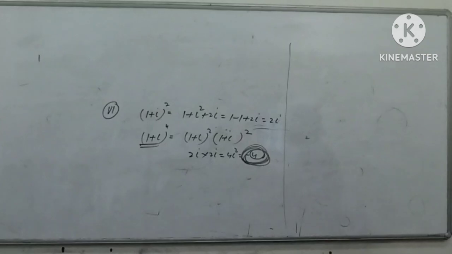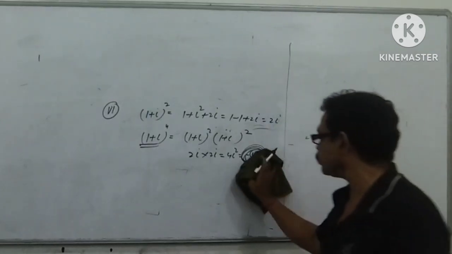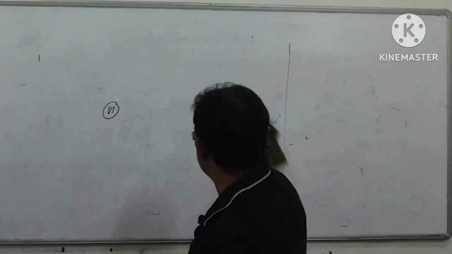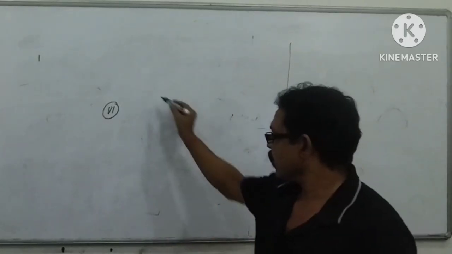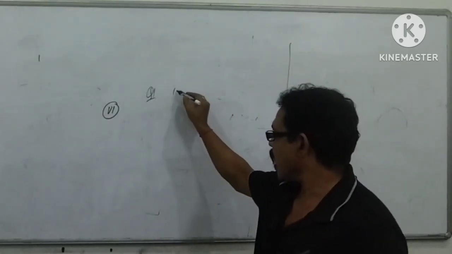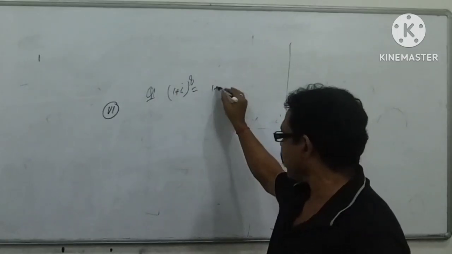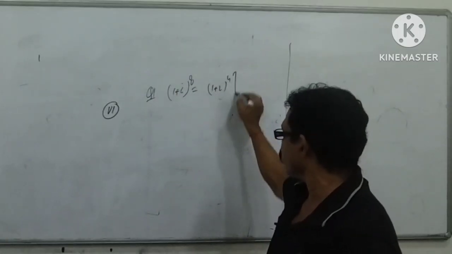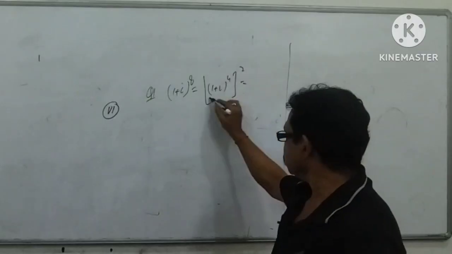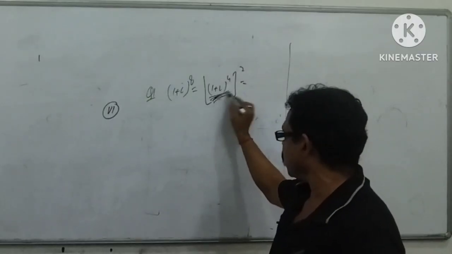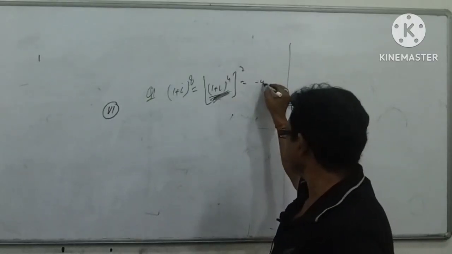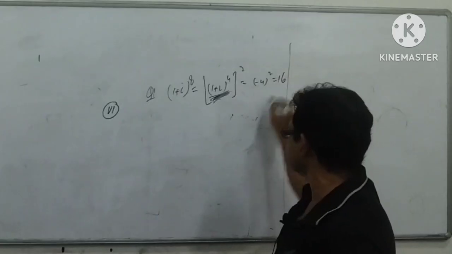On this basis, I am going to discuss some important questions that are asked in your examination. Now, my dear student, look here. Question number 1: (1 plus I) to the power 8. Just write (1 plus I) to the power 4, again to the power 2. Its value I have told, is always minus 4. Minus 4 square is 16.